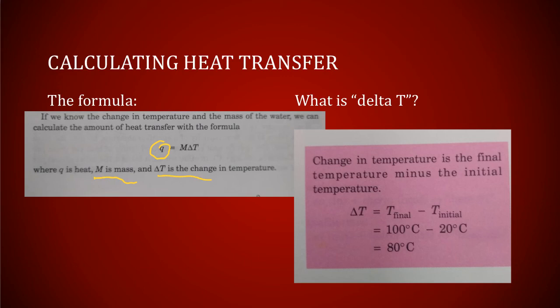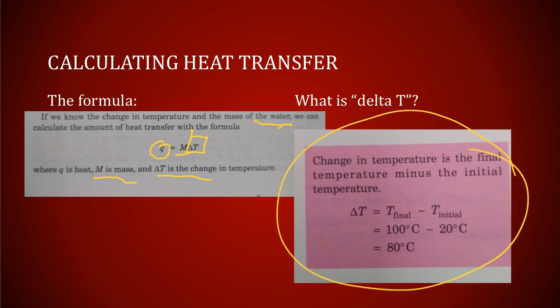So notice we have m right up against delta T. So that means we have two things here, m and delta T, and we are multiplying those two things together, the mass times the delta T. Now I want you to notice this is for water, okay? So we can find the mass of the water and use delta T, and we can find the answer to come out in calories. Now you say, well, what is delta T, Mr. Enger? Well, this is an important formula that they have on the lower right-hand corner of page 3.